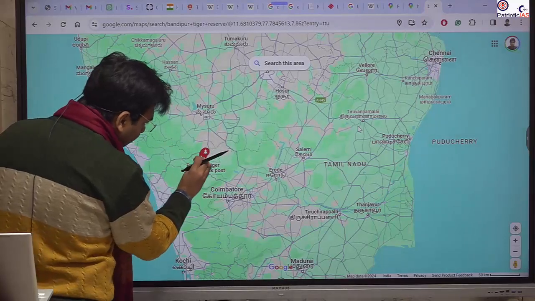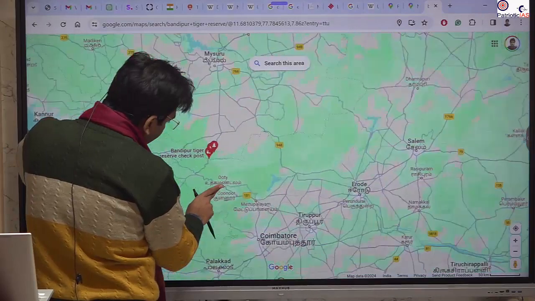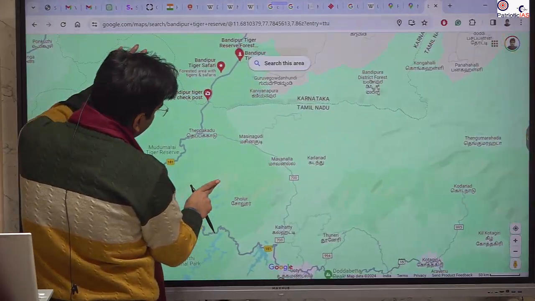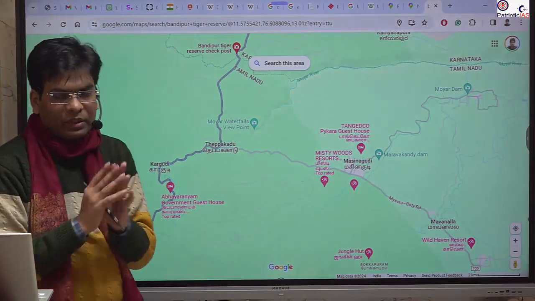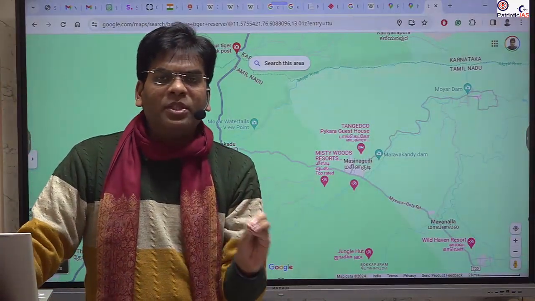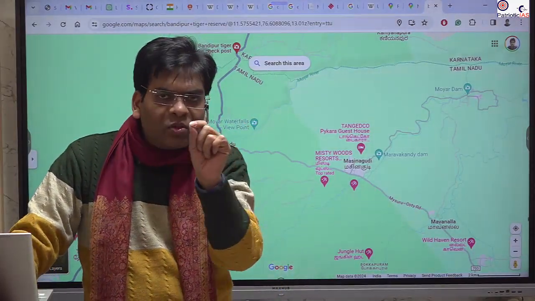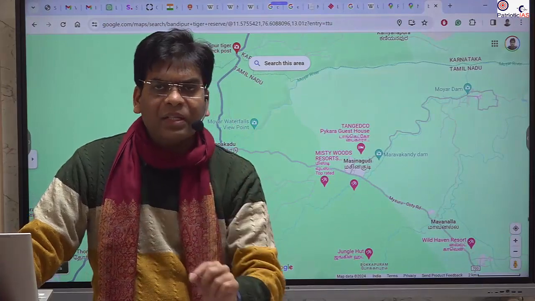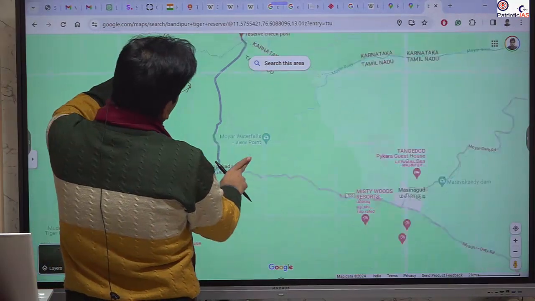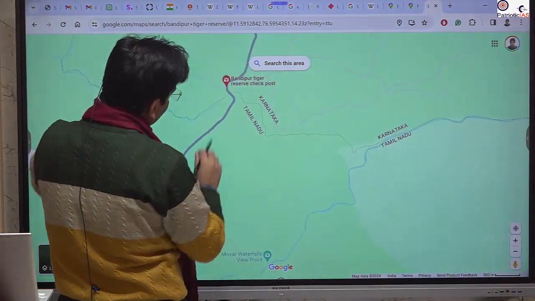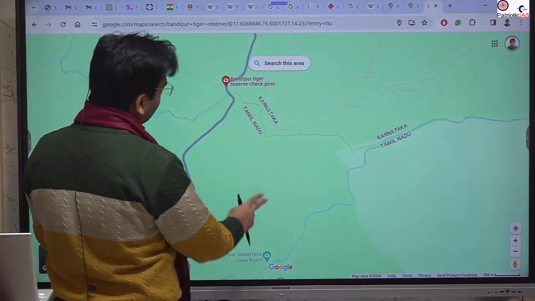It seems that it is on the line, but if you zoom in, you will find that there is a distance. The same is the case with the tussle between India and China. The division line on the map shows that this is part of India or Pakistan, but when we zoom in, things go a bit hazy, and that's why there is a fight. This line could be 10 kilometers. Okay, so this shows this is in Karnataka.